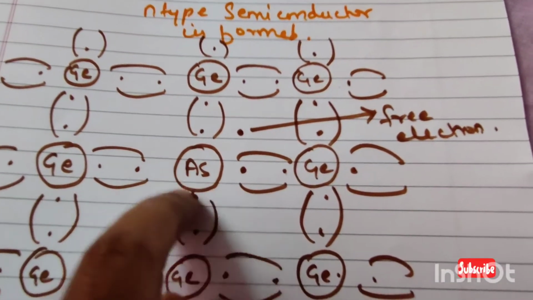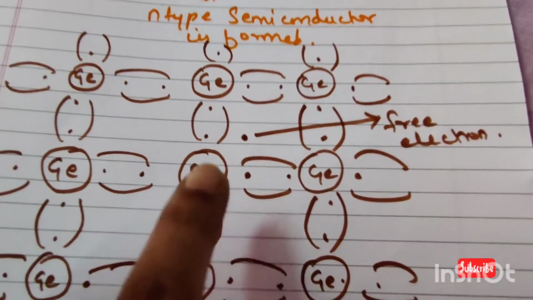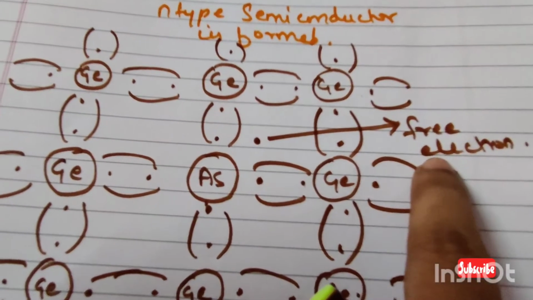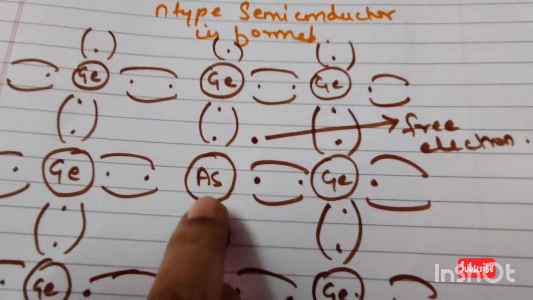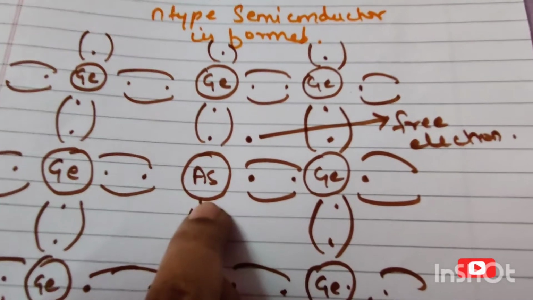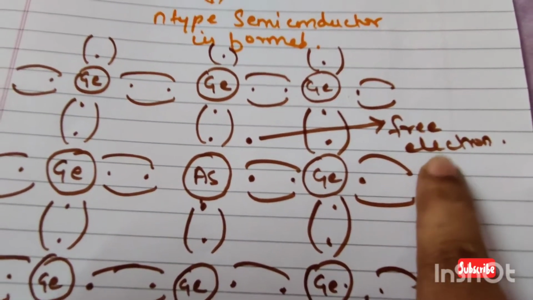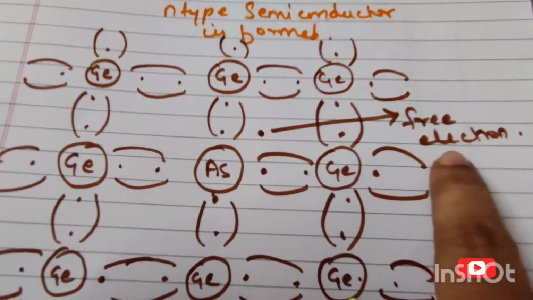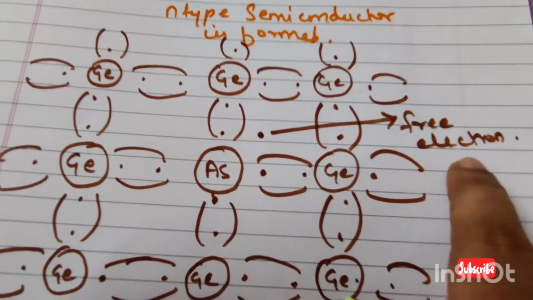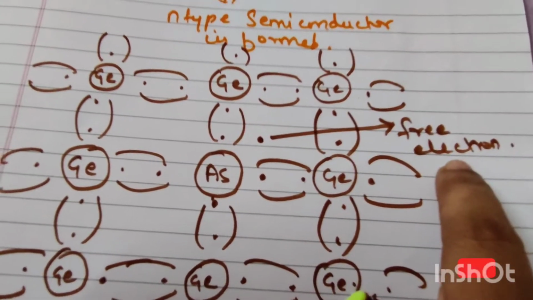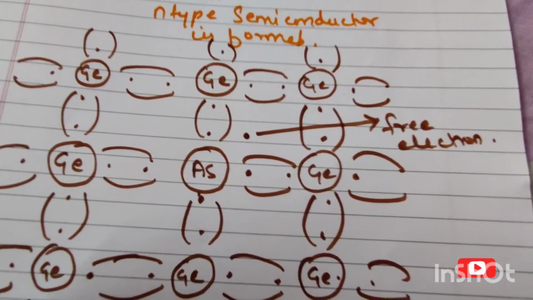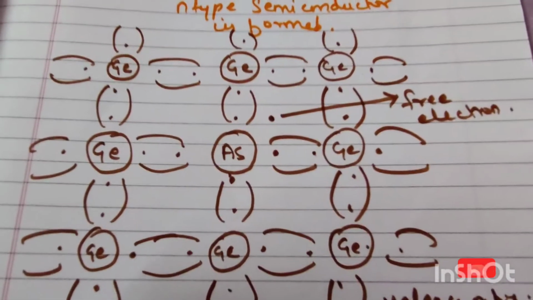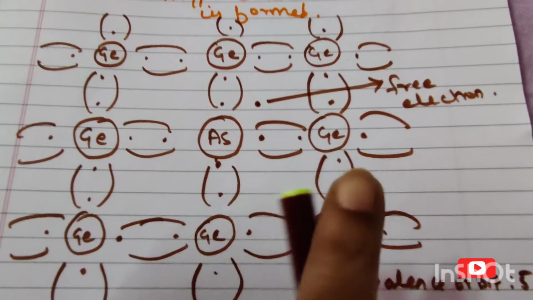Similarly, if you are adding more arsenic atoms to this germanium, that means millions of free electrons can be created. That means you are adding some small impurity, and because of this, free electrons will be produced in millions. Because of these free electrons, conductivity can be increased enormously. So that is why we call this an n-type semiconductor, also donor atoms.